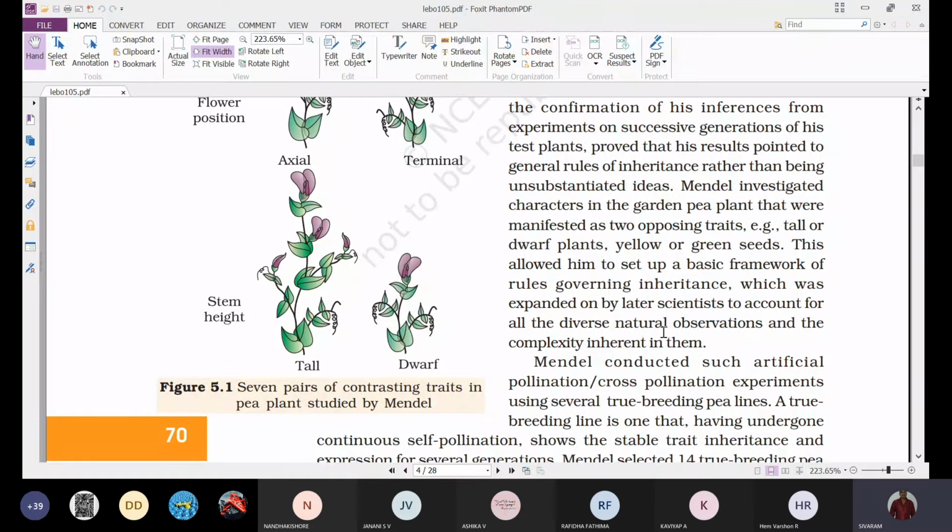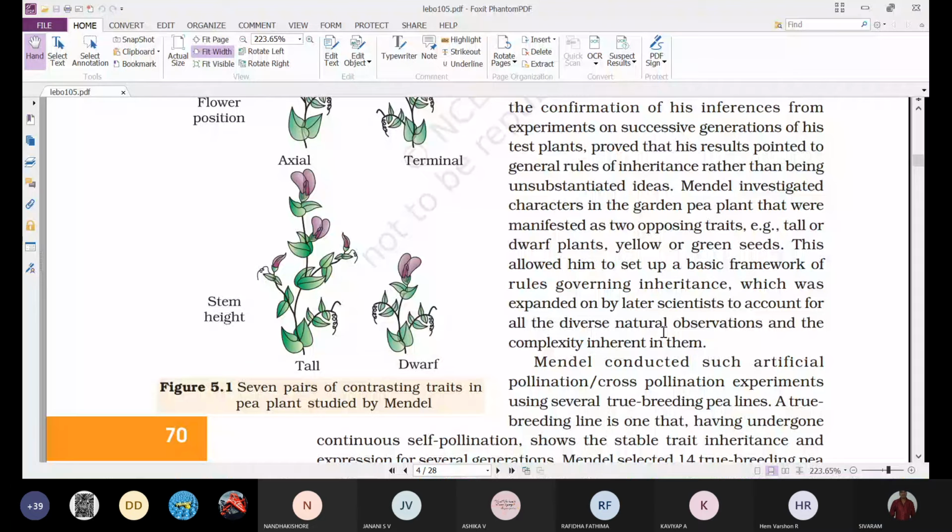So that means for one character there are two opposite traits. Every time, you have selected such characters only. For example, seed color: yellow or green.